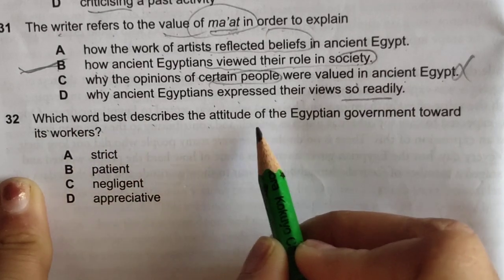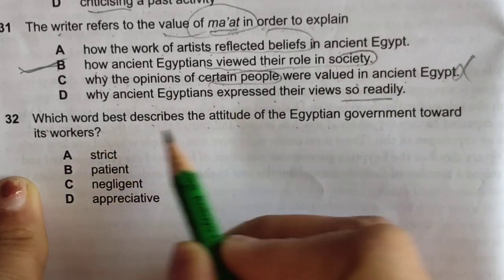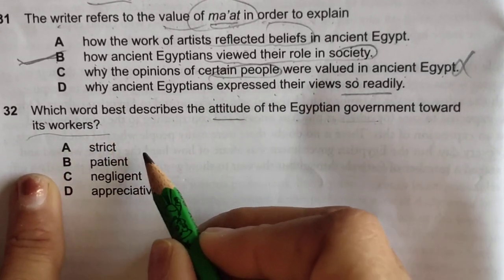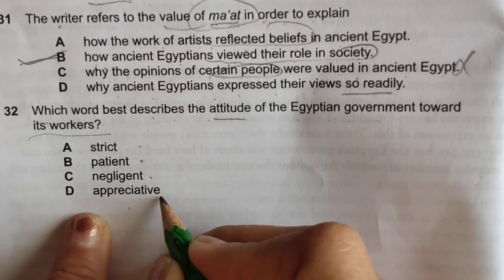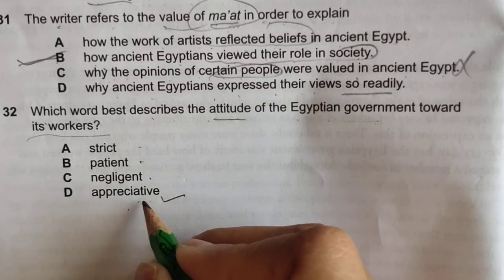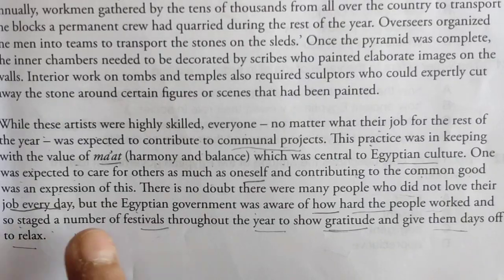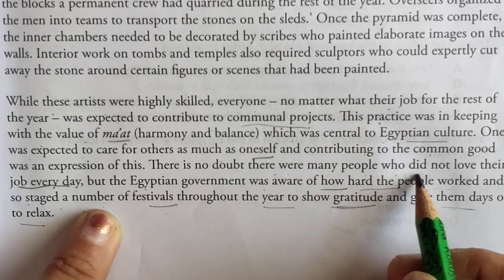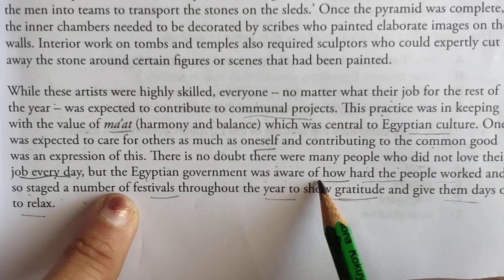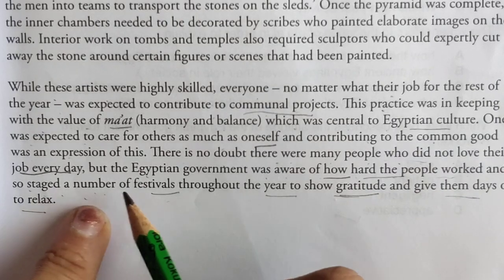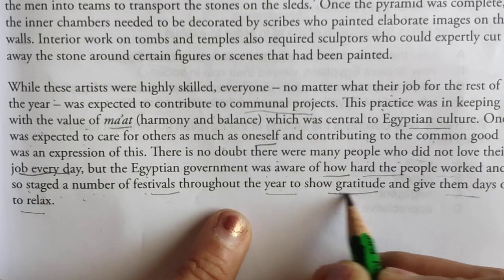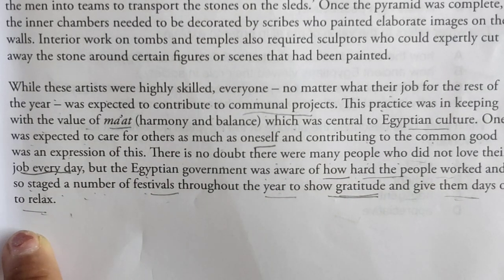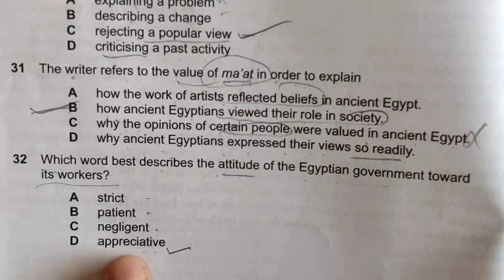Which word best describes the attitude of the Egyptian government toward its workers? Strict, patient, negligent, appreciative. Because at the end of the paragraph, I will show it to you. Here, see this paragraph: there is no doubt there were many people who did not love their job, but the Egyptian government was aware how hard they worked, and so staged a number of festivals throughout the year to show their gratitude and give them days off to relax. So it means appreciation is there. That's why this appreciation is there.